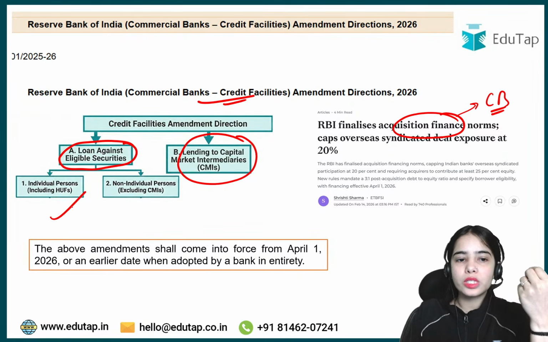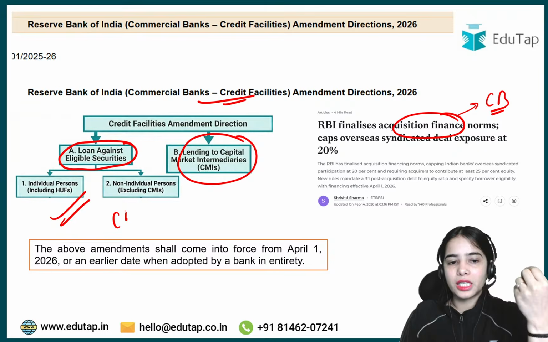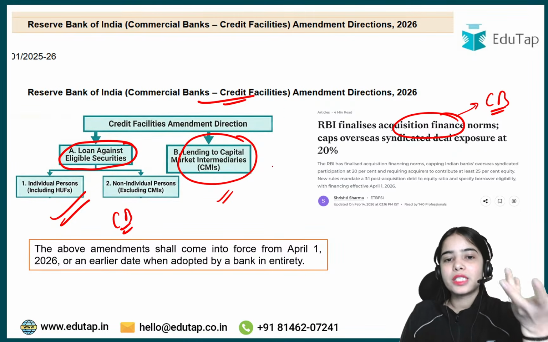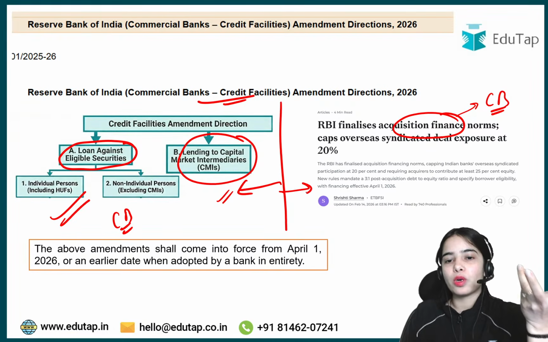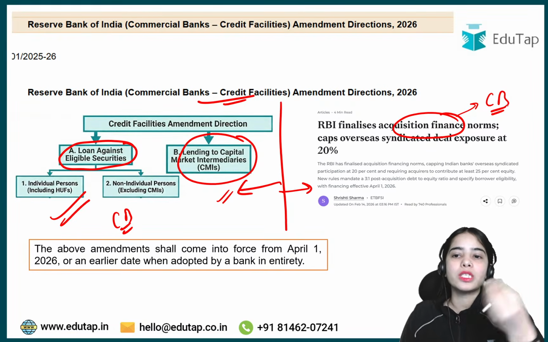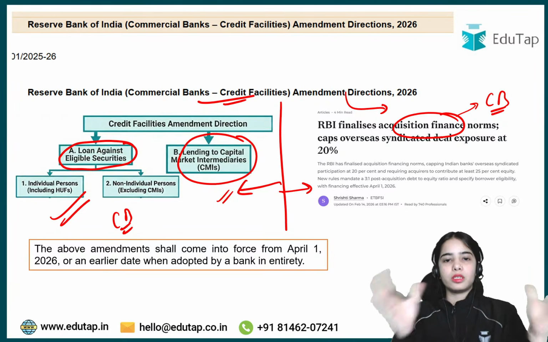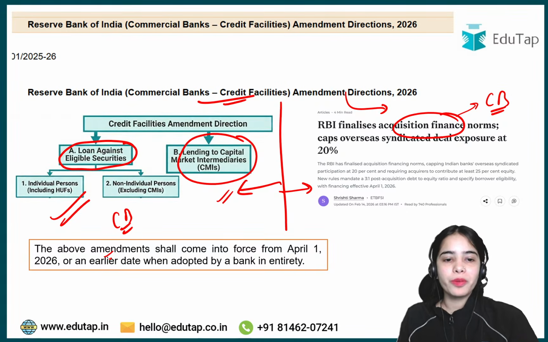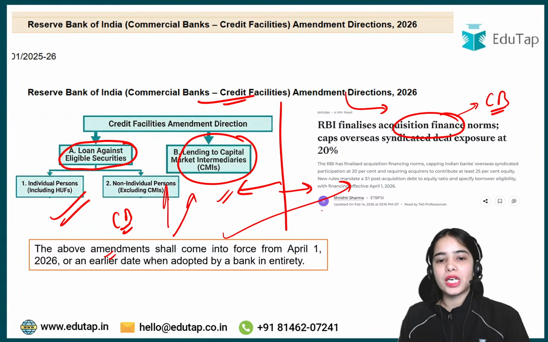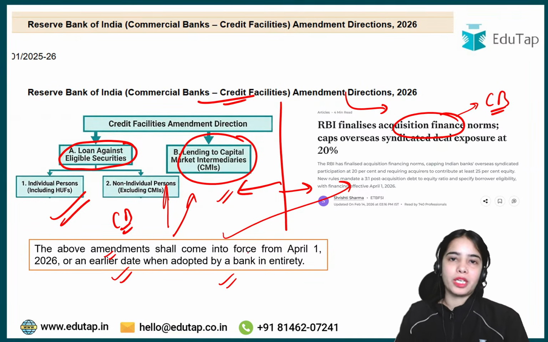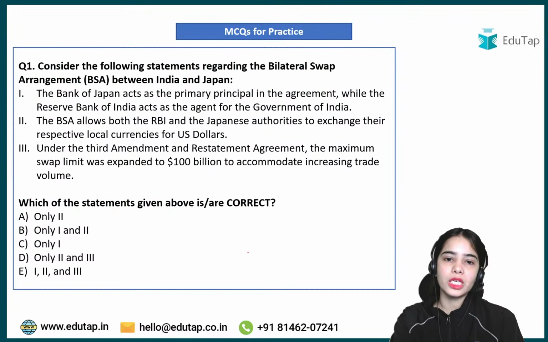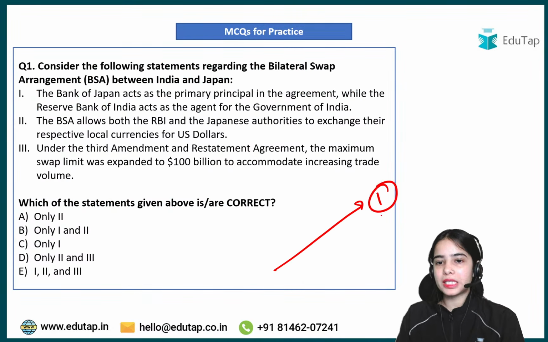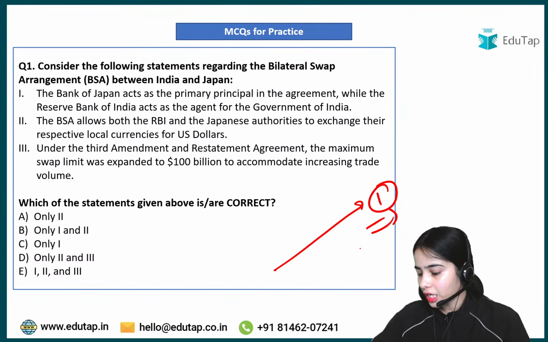Loans against eligible securities by commercial banks and lending to capital market intermediaries we have discussed in a previous session. Now we have also completed the acquisition finance norms, which are part of the broader guidelines. All these amendments shall come into force from 1st April 2026 or an earlier date as adopted by the bank. Now, coming to the first question, I hope you will be easily able to answer it. If there is any confusion, kindly ask me.